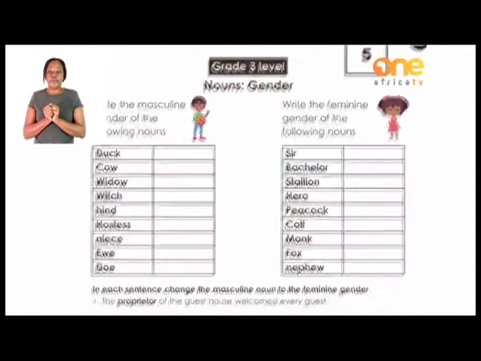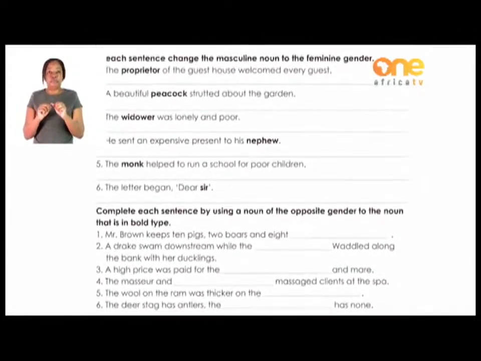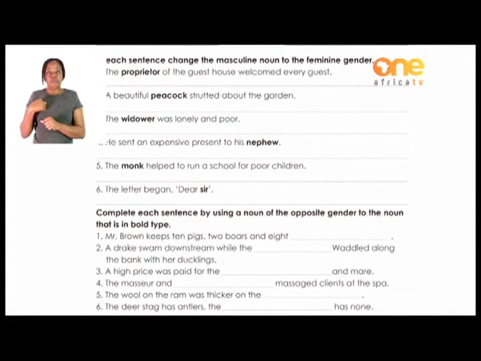Okay, still on the gender, we'll continue with the next one. In the next exercise, the genders are put in sentences. Let's try the first one, and then you are going to do the rest. I want you to search for all the words which are in bold. The words in bold represent genders, and you have to change that gender to the opposite gender.